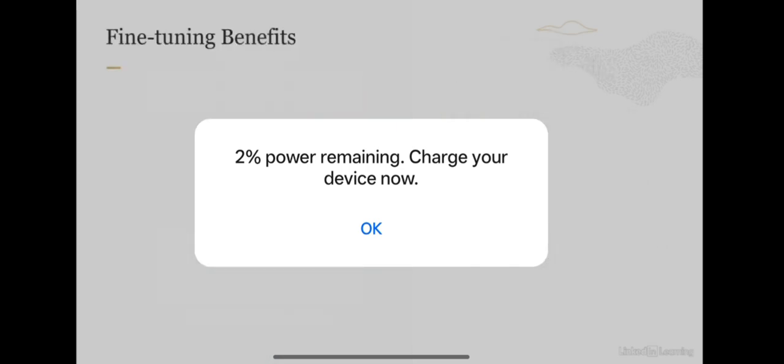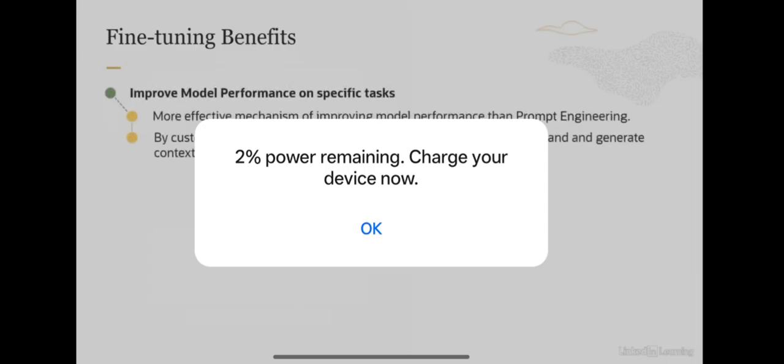Now, there are two main advantages of doing fine-tuning. The first one is you are improving the model performance on specific tasks. It's much more effective than prompt engineering. And by customizing the model to domain-specific data, it can better understand and generate contextually relevant responses. The second advantage is you are improving the model efficiency. You are reducing the number of tokens needed for your model to perform well on your task, and you're condensing the expertise of a large model into a smaller, more efficient model. So these are the two main advantages or the benefits of using fine-tuning.